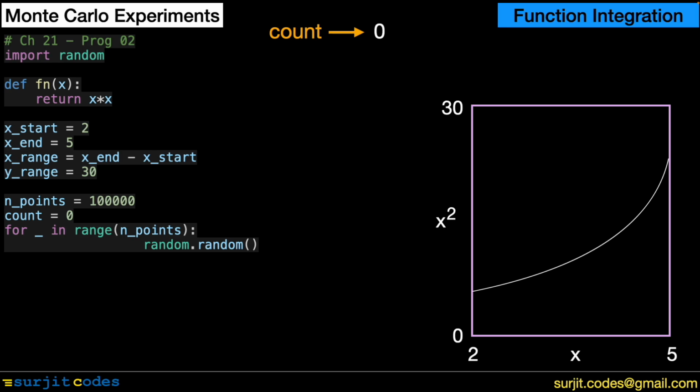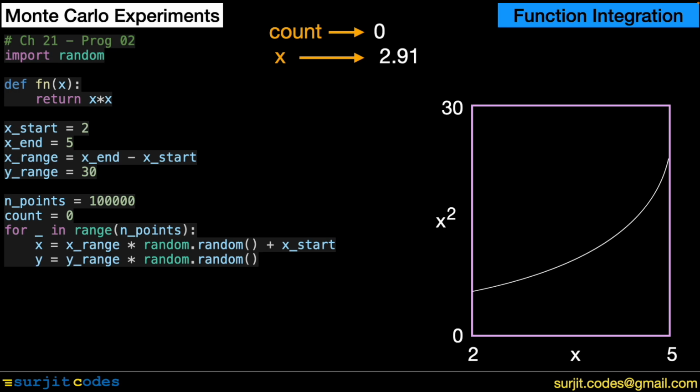A random function gives a number between 0 and 1. We multiply it by 3 and add 2 to it. The result is a random number between 2 and 5. Suppose that it turns out to be 2.91. We save it in x. Another random number multiplied by 30 gives a random value to y between 0 and 30. Suppose that this random value turns out to be 6.45. The pair becomes a random point in the rectangle.